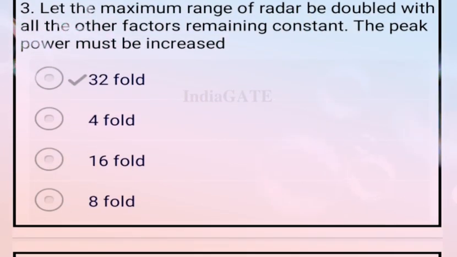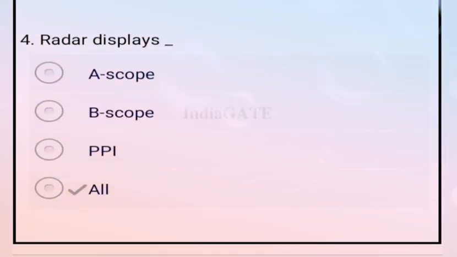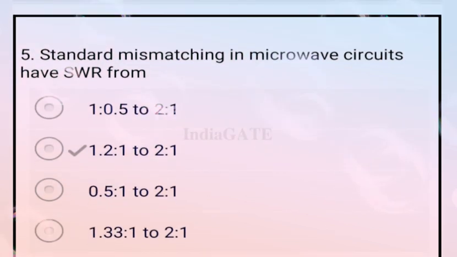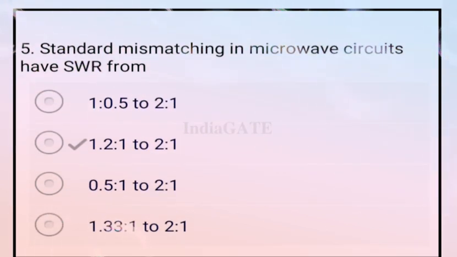Next, let the maximum range of the radar be doubled with all other factors remaining constant. The peak power must be increased 16 times. So option A is correct. Next, radar displays: all of the above, that is A scope, B scope and PPI. Next question, standard mismatch in the microwave circuit has an SWR of 1.2:1 to 2:1, and all of them are right.